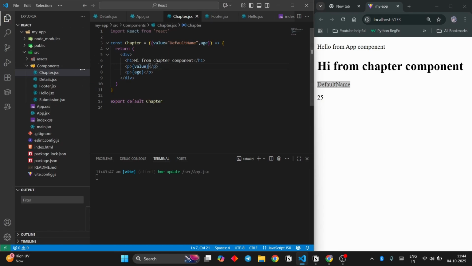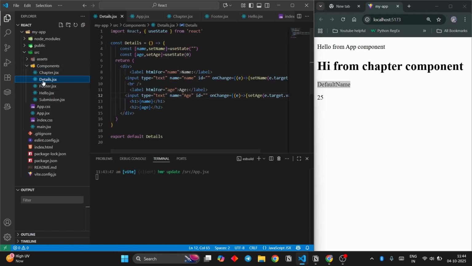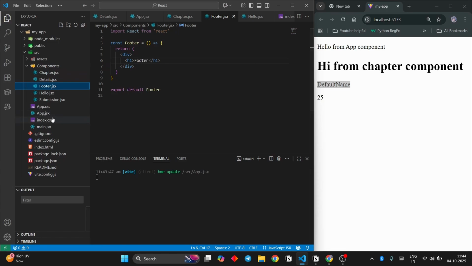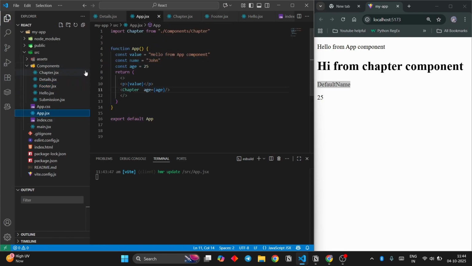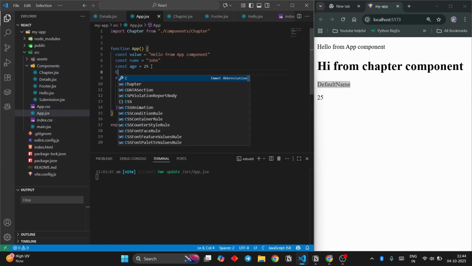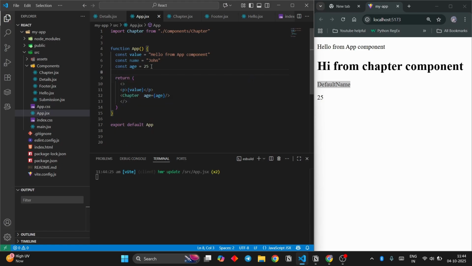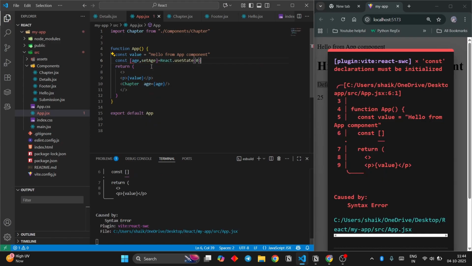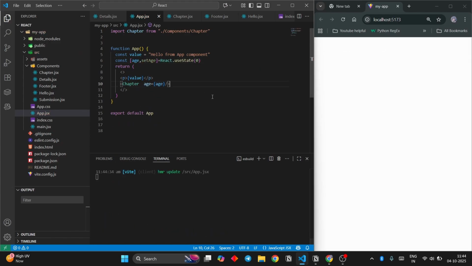Now with props you can also pass setters and getters as well. Okay. Let me show you. I'm gonna say const age, set age. Yeah, that's fine.